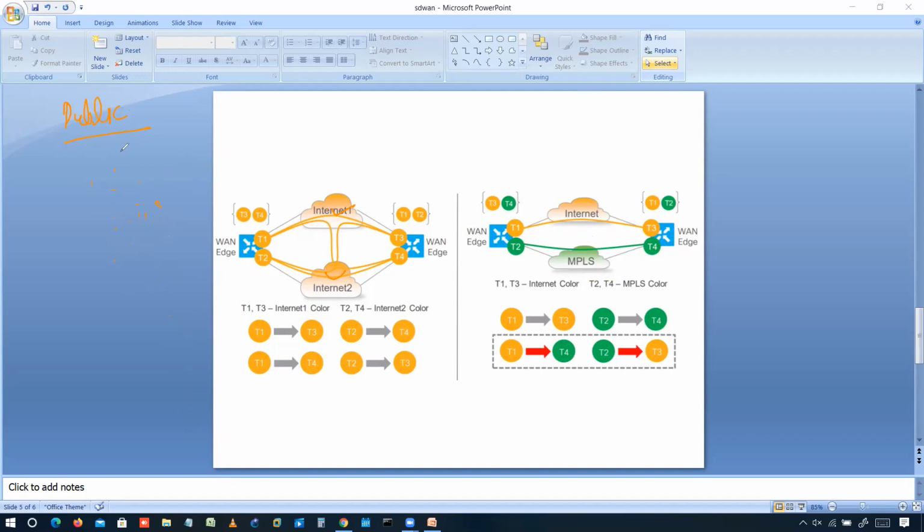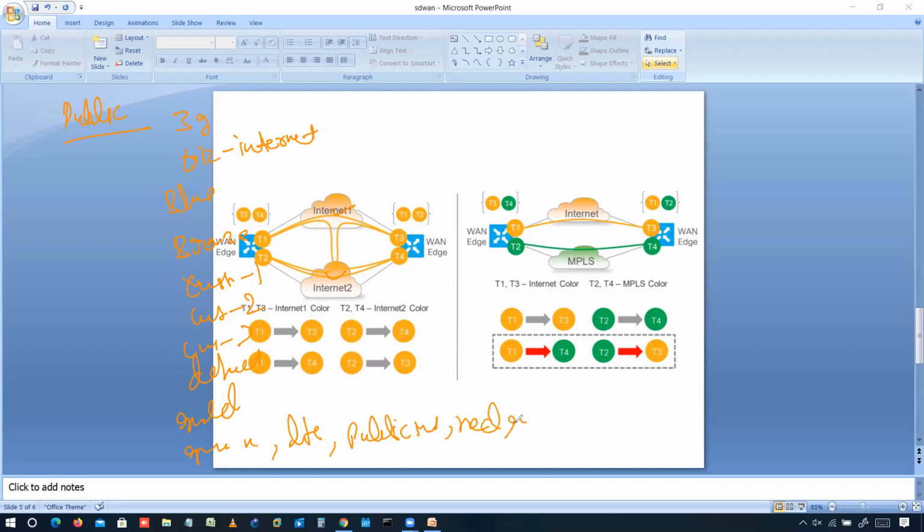Now, the public colors. These are 3G, biz-internet, blue, bronze, custom 1, custom 2, custom 3, default, gold, green, LTE, public internet, red, and silver also, right?